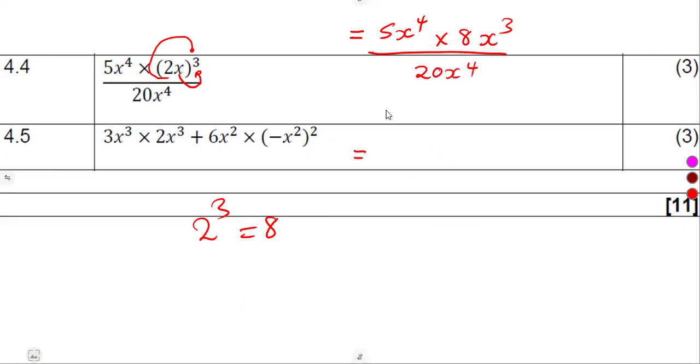So let us combine the numerators together. The numbers, 5 times 8, that was going to give us a 40.